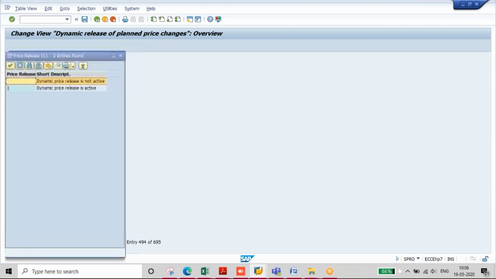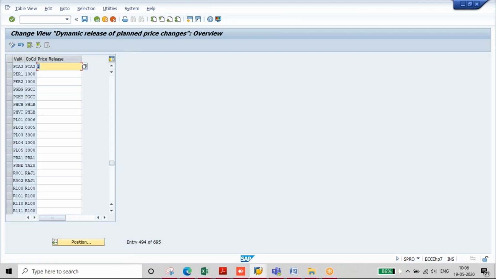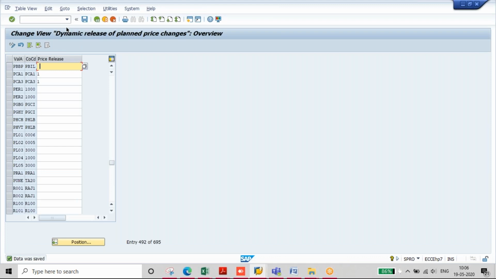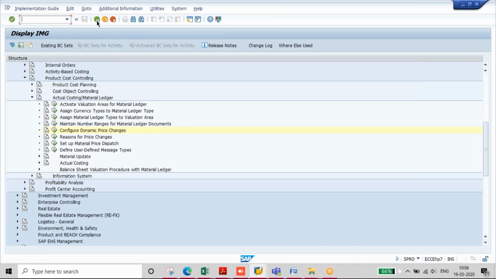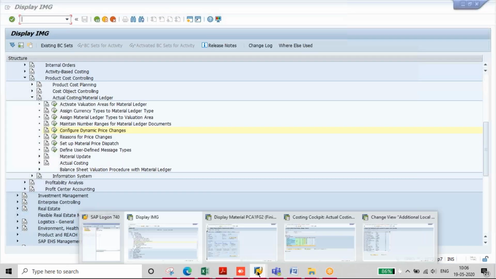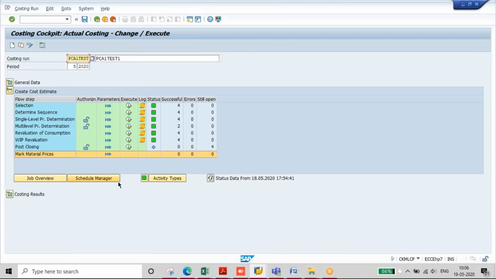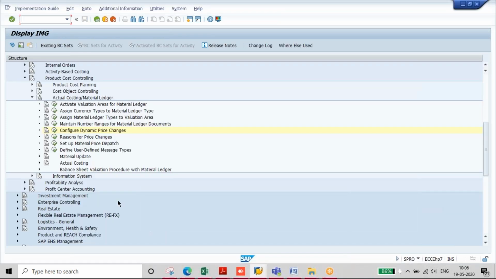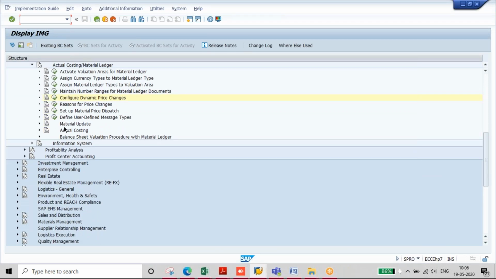Normally for business people, it is not that easy. There are many technical challenges for this dynamic price changes, so normally we don't encourage doing this. And next step, reasons for price changes.